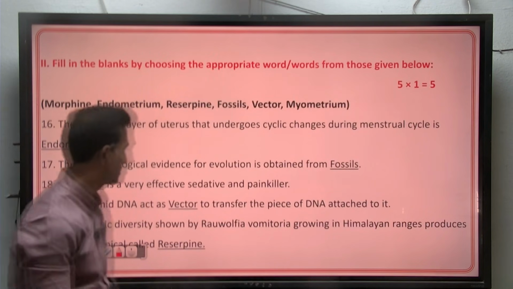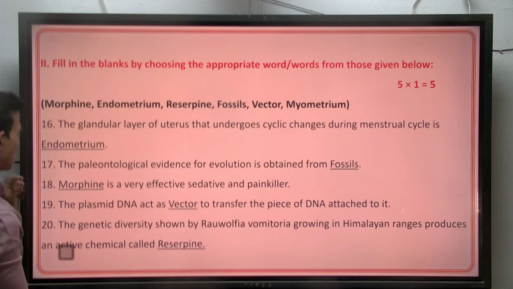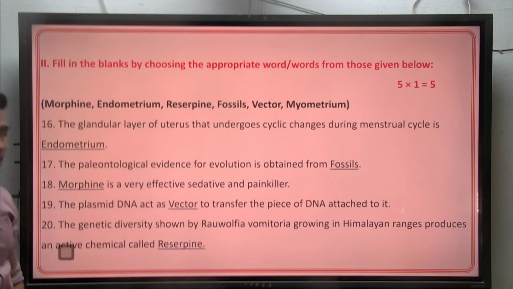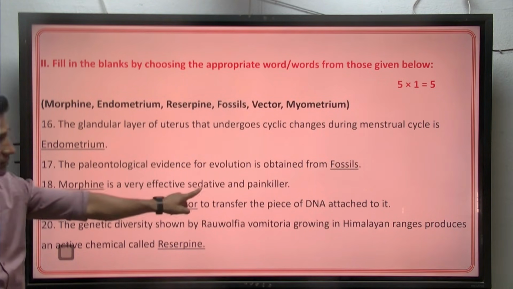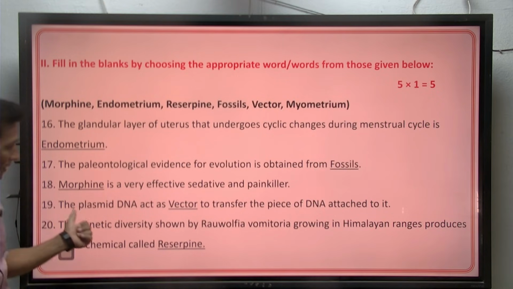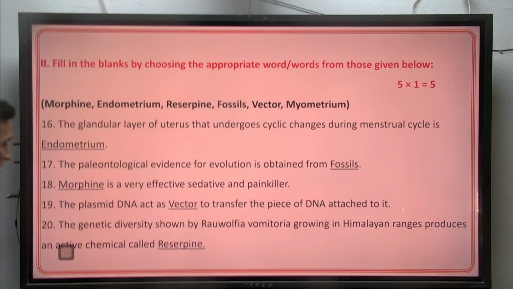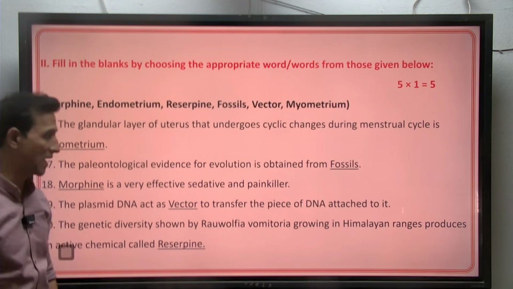Now we come to fill in the blanks. The first one: the glandular layer of the uterus that undergoes cyclical changes during the menstrual cycle is the endometrium. The paleontological evidence for evolution is obtained from, of course, fossils only. Then morphine is a very effective sedative painkiller. The plasmid DNA acts as a vector to transfer the piece of DNA attached to it. The genetic diversity shown by Rauwolfia serpentina growing in Himalayan ranges produces an active chemical called reserpine.